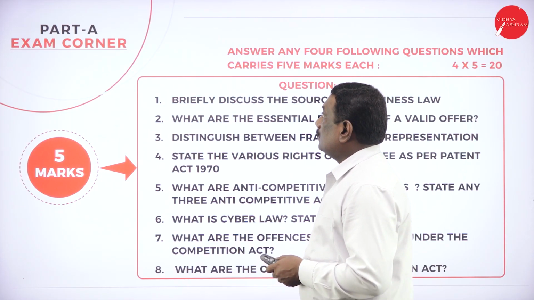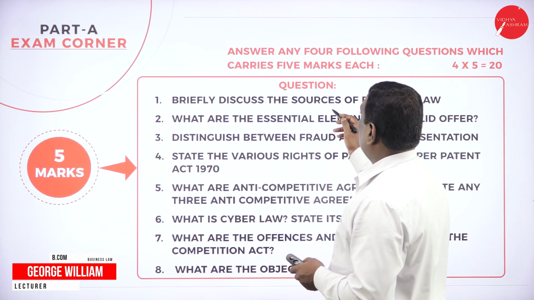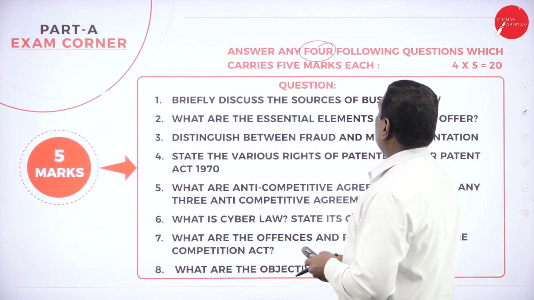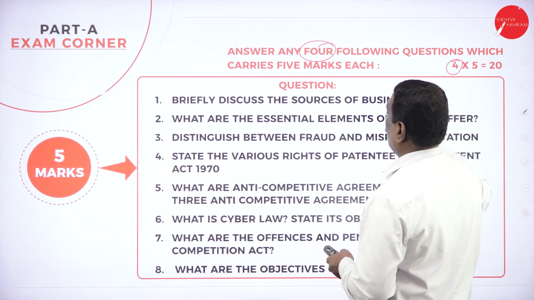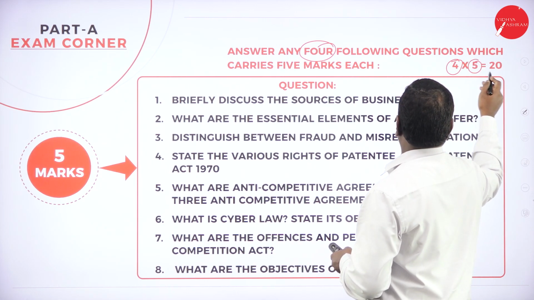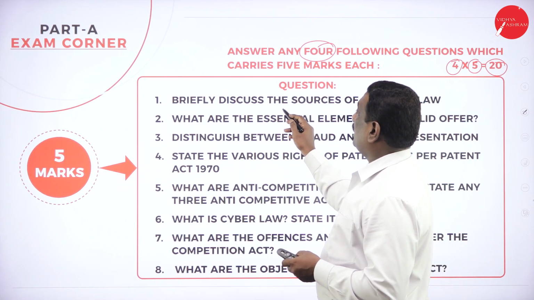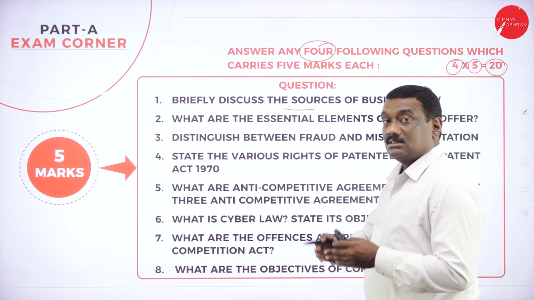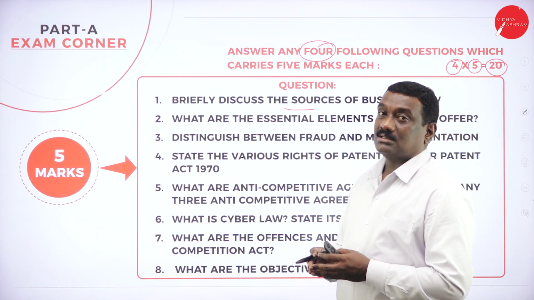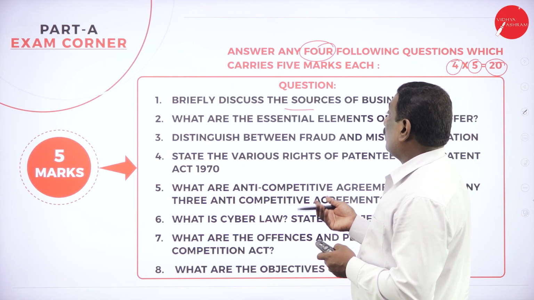So students, first and foremost in part A, it is related to 5 marks. So here answer any 4 questions, following questions which carry 5 marks each. So if you answer 4 questions out of 7 or 8 questions, you can get 5 marks each, means 5 fours are 20 marks you get in part A. So the first question will be like this. I am not saying that it will appear, but these are the repeated questions and most likely questions which have been asked. So these are the most likely questions where it can be appearing again also.